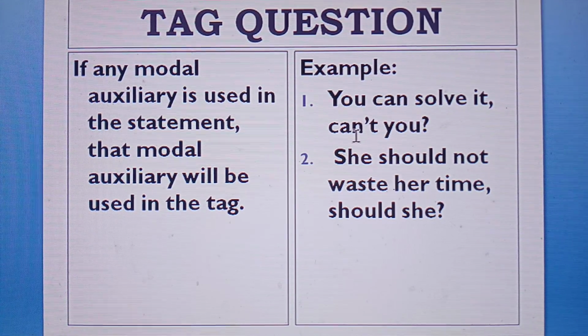So, in the tag, can is used. She should not waste her time. Should she? Here, in the statement, should is a modal auxiliary. So, it is used in the tag.